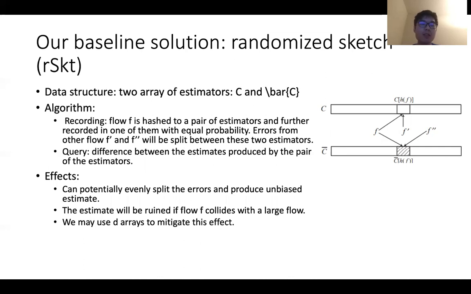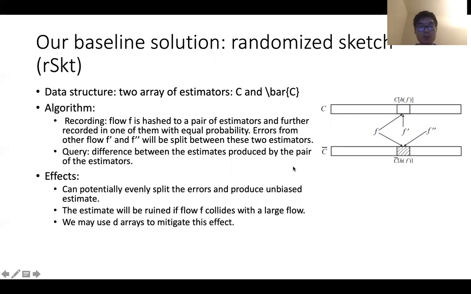This solution has positive effects and negative effects. For positive effects, we can potentially evenly split the errors from other flows and produce an unbiased estimate. However, this is ideal. The negative effect is that the estimate of F will be ruined if flow F collides with a large flow. Let's see in the figure that if F prime is a large flow, then no matter which estimator it goes to, the estimate of flow F will be ruined.